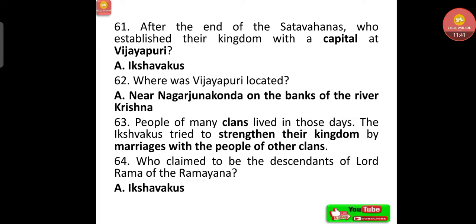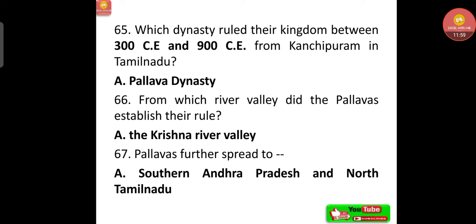People of many clans lived in those days. The Ikshvakus tried to strengthen their kingdom by marriages with the people of other clans, who claimed to be the descendants of Lord Rama of the Ramayana. They were Ikshvakus. Which dynasty ruled their kingdom between 300 CE and 900 CE (Common Era) from Kanchipuram in Tamil